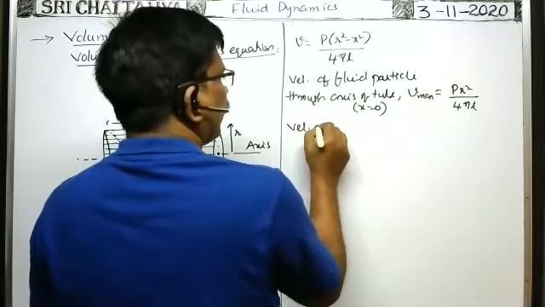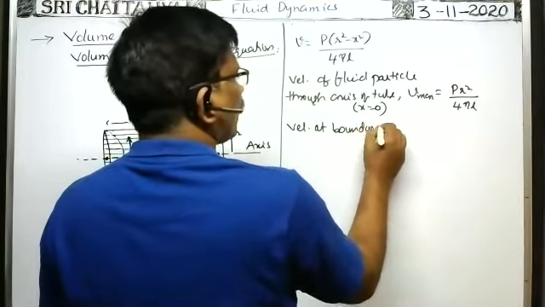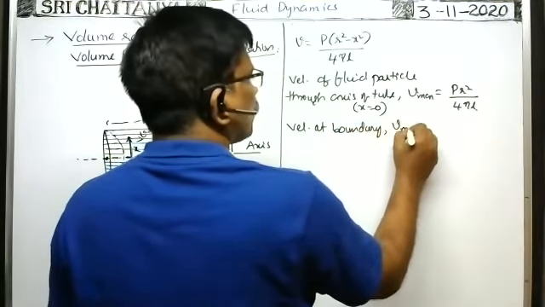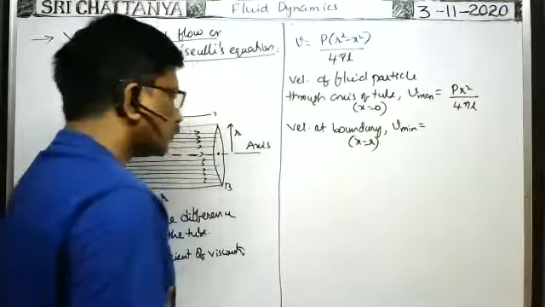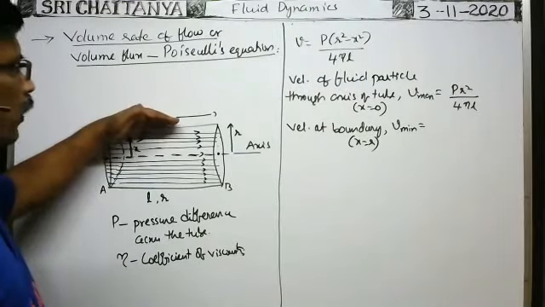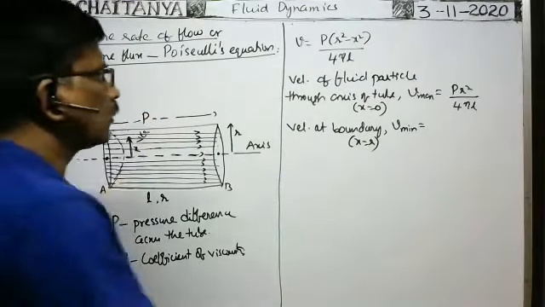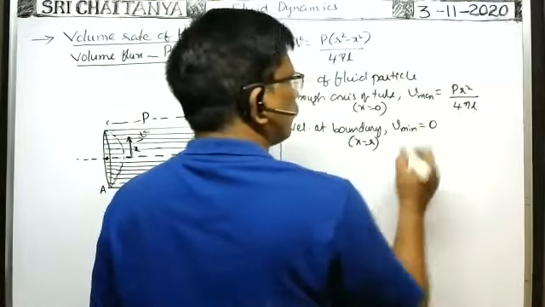The velocity of the fluid particle at the boundary of the tube is v minimum, because x is equal to r. When you put x equal to r, the velocity becomes minimum, which is equal to 0 only.